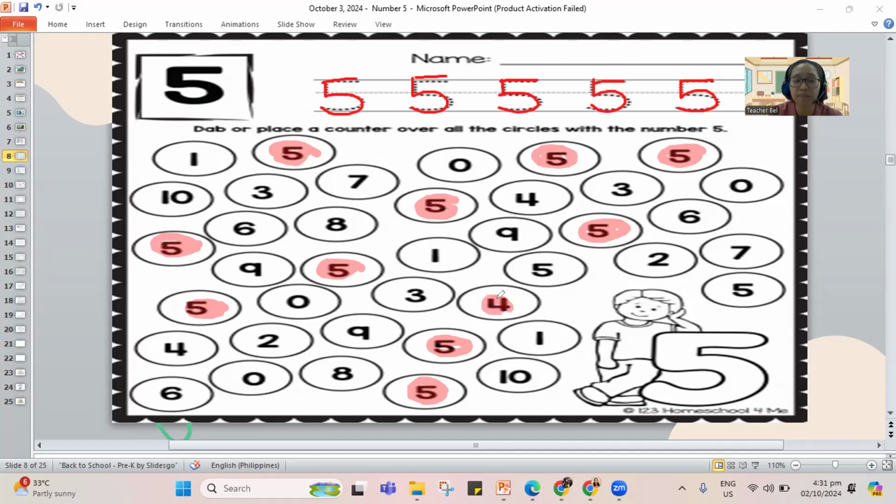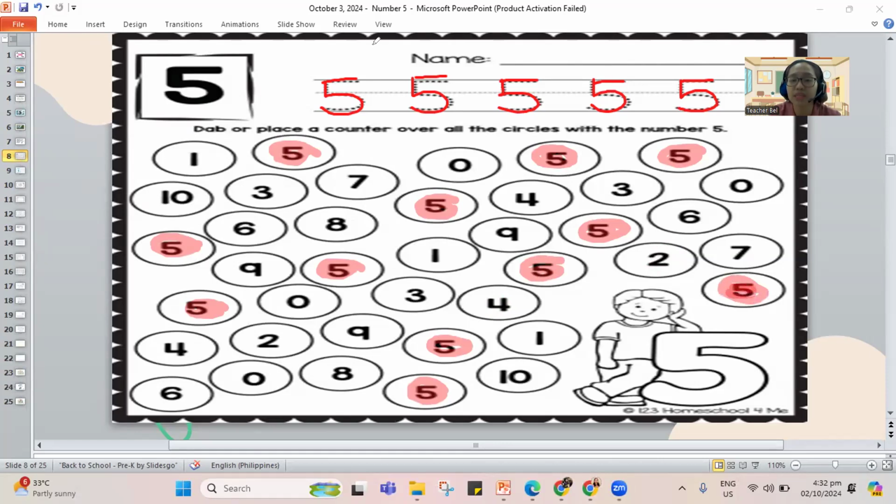No, that is number 4. It's a different number. How about I go back and I color this? Is this 5? Yes. How about this one? I think this is 5. No, that is number 2. Let's erase it. How about this one? Is this number 5? Yes, we have our number 5.